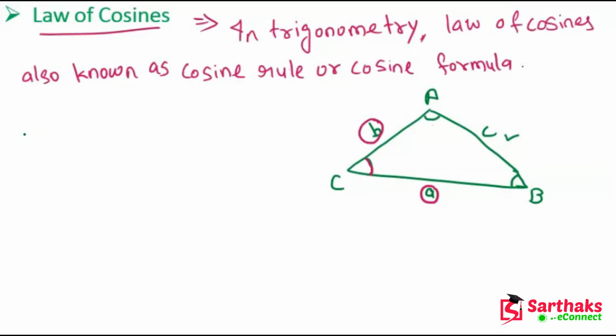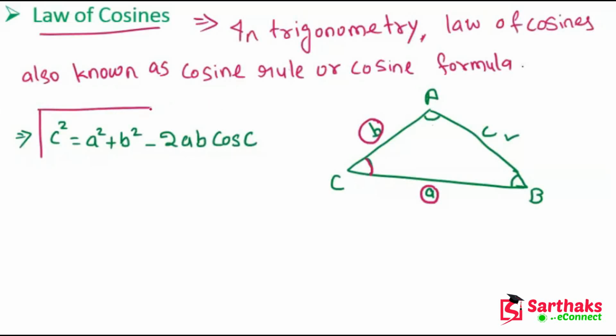The direct formula is c squared equals a squared plus b squared minus 2ab cos C, where C is this angle. With this formula we can easily find the unknown side of the triangle. This is the cosine formula. I hope you get this point.